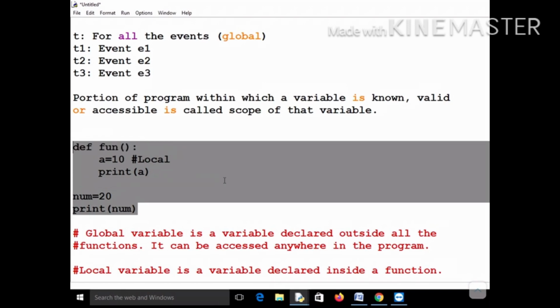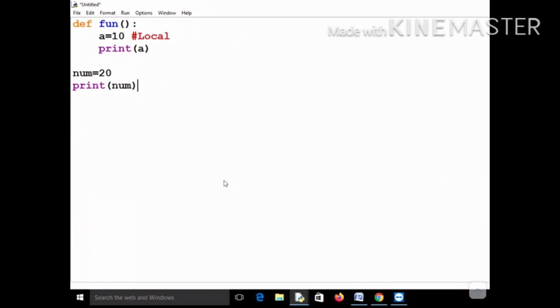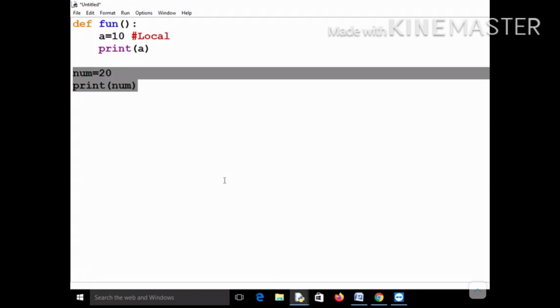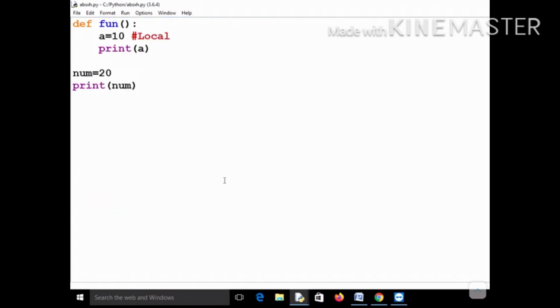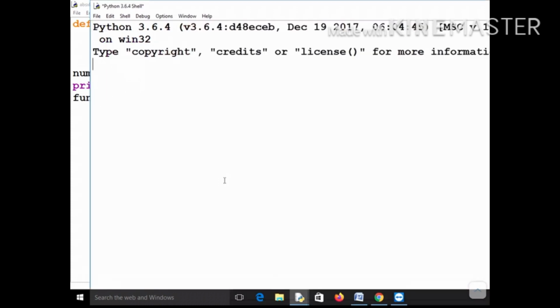So let me run this particular program and see what output it gives. I said that this a will be a local variable, it is declared inside this function, and this num will be a global variable, it is declared outside the function. It is known to every function that will be defined in this program. So let me run this, and there is no problem. Sorry, I have not called this function, so let me call it. First it will print 20, as you know the execution order. So first it will print 20, then it will call this function fun, and then it will print 10. So 20 and 10 should be the output.